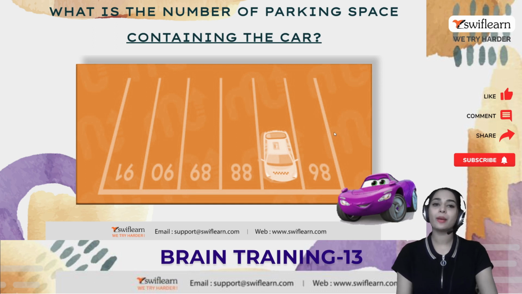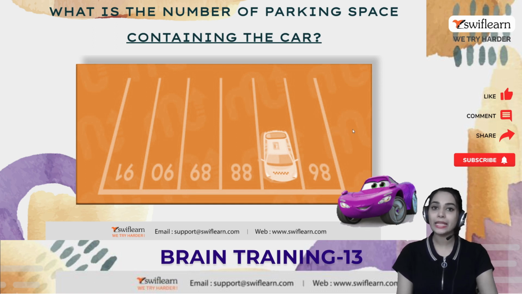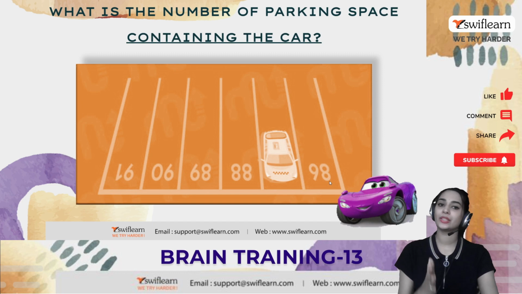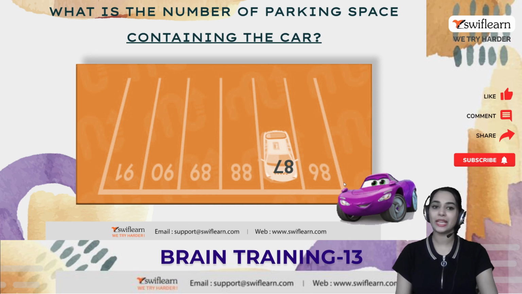So what is the number of the parking space containing the car? So which one is over here? Which one is missing? Just figure out the sequence and you will be able to do this one. Good. And the answer is 87, because 86, 87, 88, 89, 90 and 91. It's a sequence, right? Excellent job.